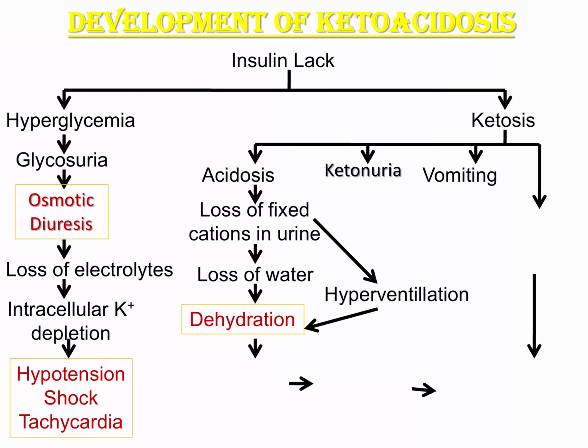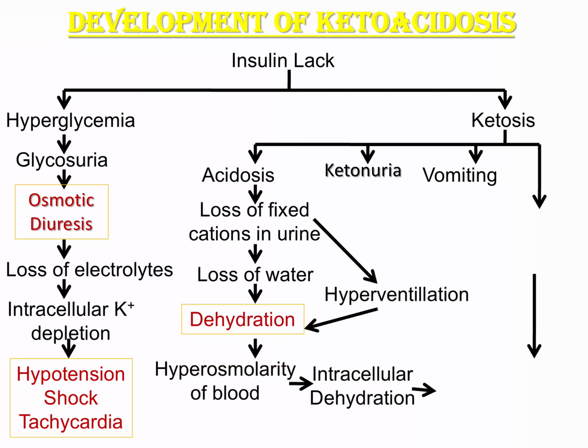This loss of cations is also going to cause hyperventilation. Because of both dehydration and hyperventilation, there will be hyperosmolarity. The water and the electrolytes are lost from the blood. So this will result in hyperosmolar blood, which is also going to cause intracellular dehydration. With intracellular dehydration, potassium is lost.